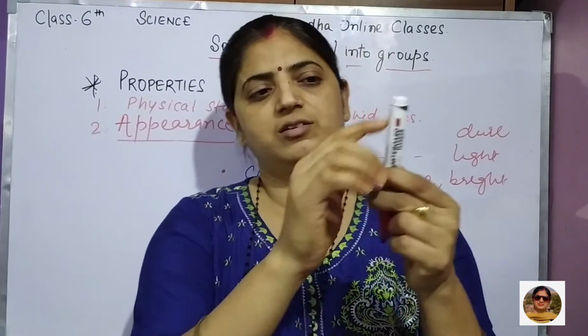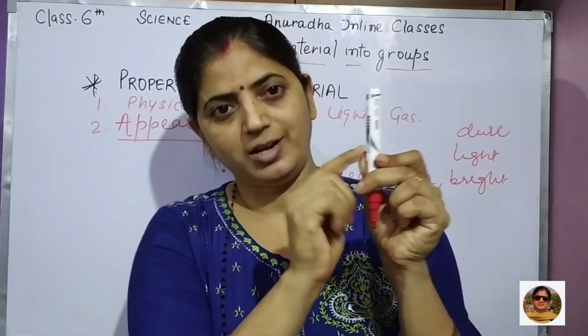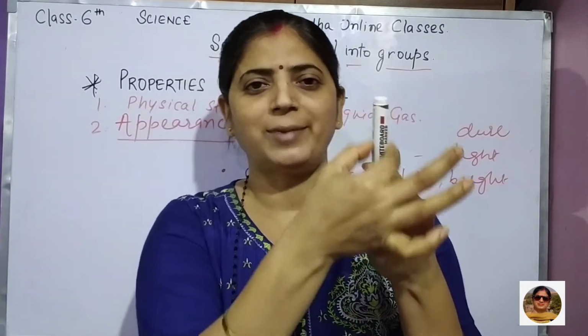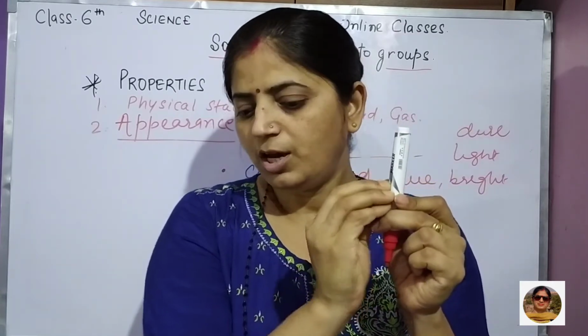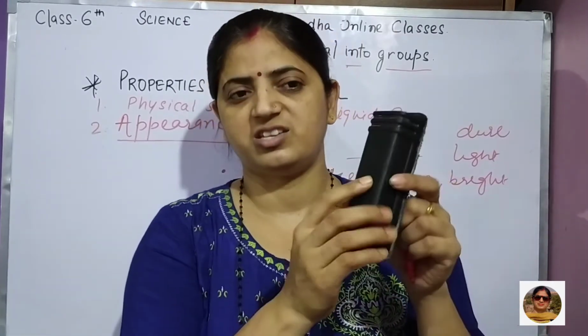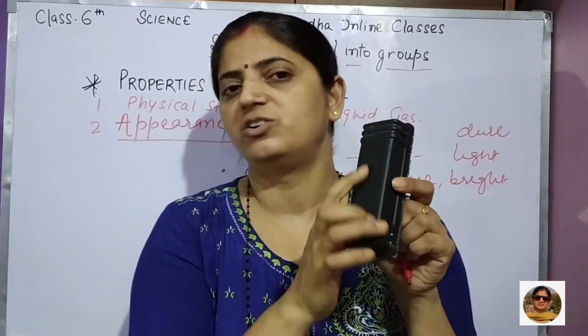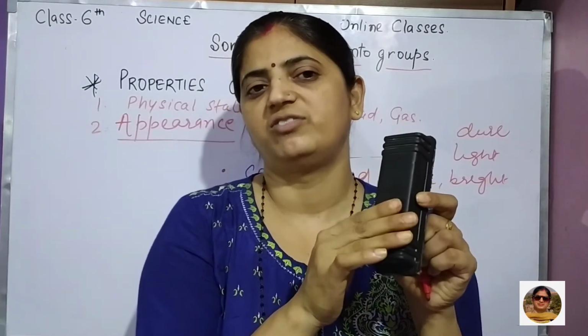Is this having luster? देखो इसके ऊपर एक प्लास्टिक शीट है, because of that it is having luster. But if I just take this, is it having luster? No, it does not have luster.